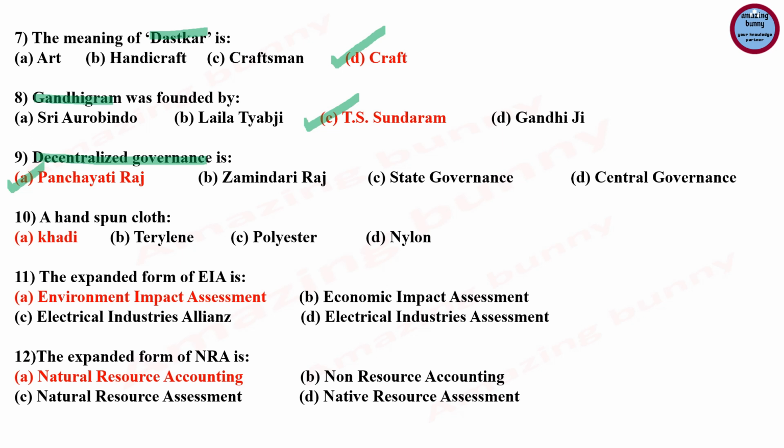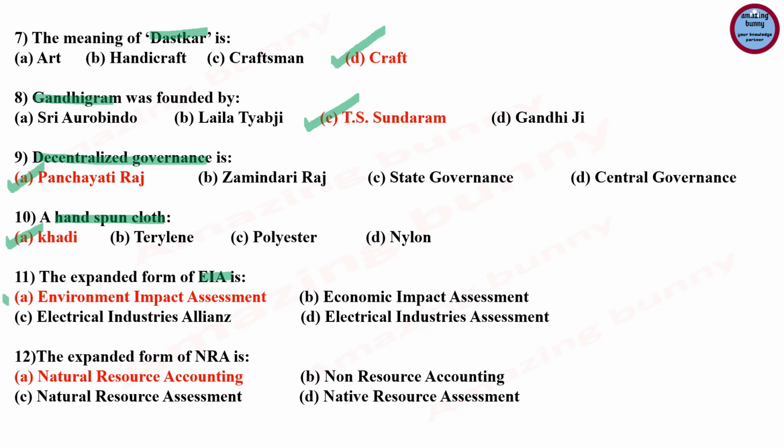Next question, a hand spun cloth. Options are khadi, terylene, polyester, nylon. The hand spun cloth, correct answer is khadi. What is terylene? It is a synthetic polyester textile fiber used in making suits, shirts, rainwear. Polyester is a synthetic or man-made fiber material, and nylon is a silk-like thermoplastic, and it is usually made from petroleum.